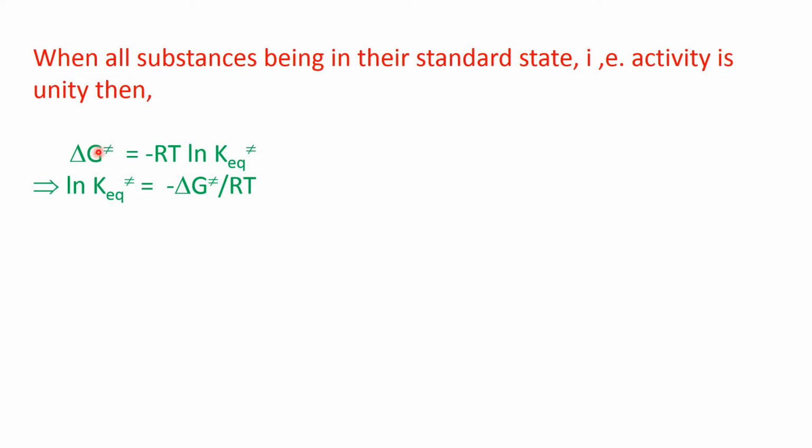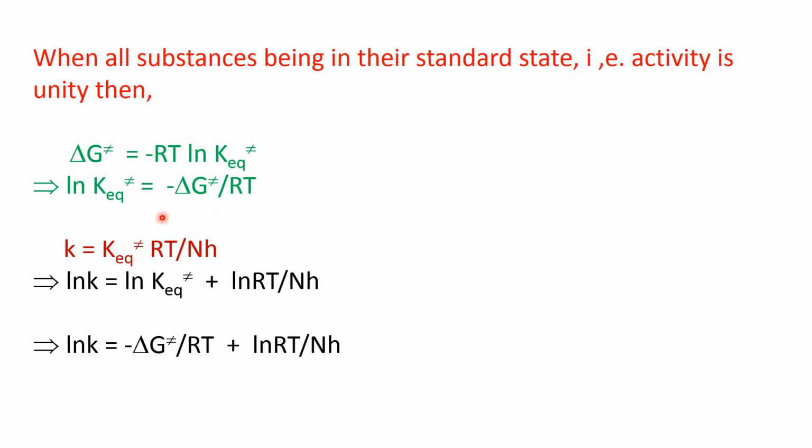That means the free energy change is equal to minus RT ln equilibrium constant. This we know, this equation. Now, from this equation, ln K equilibrium activation we can write as minus delta G activation by RT. Already we have derived this equation.